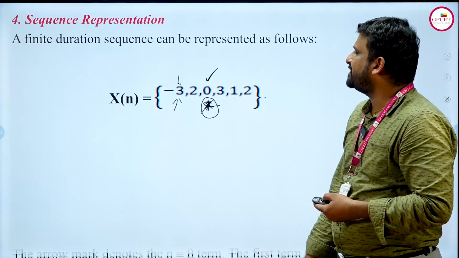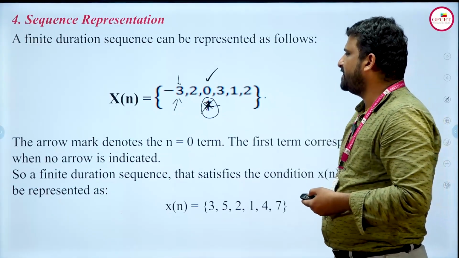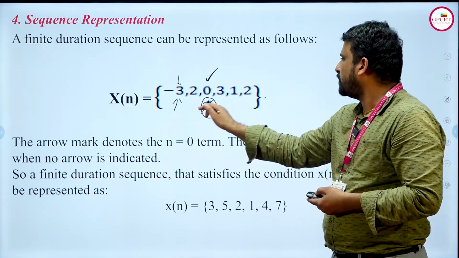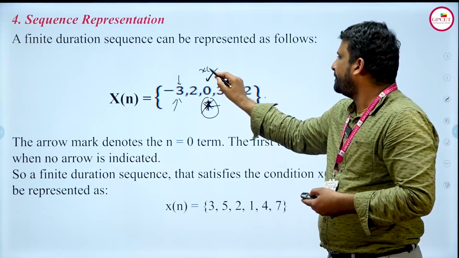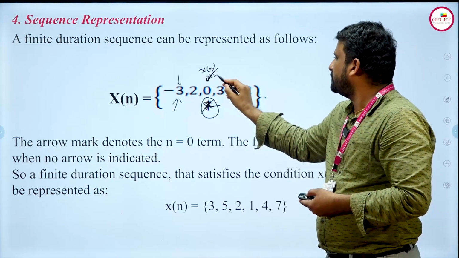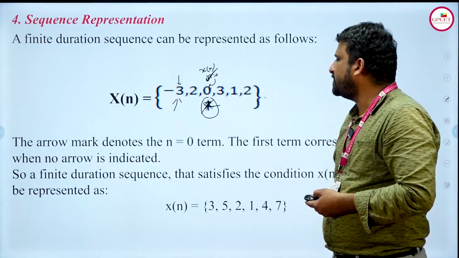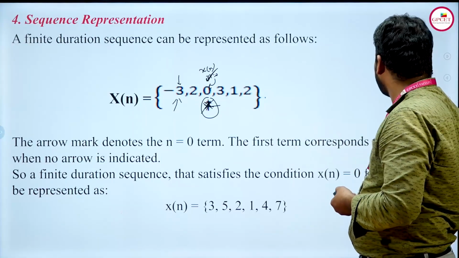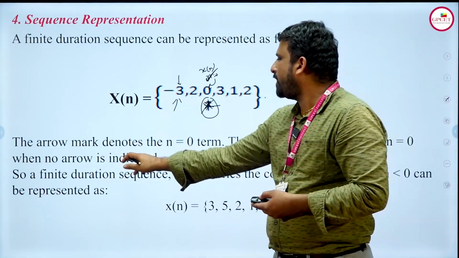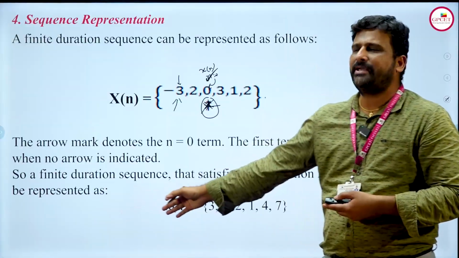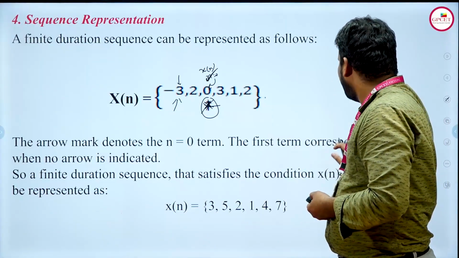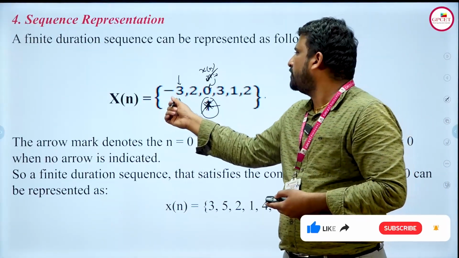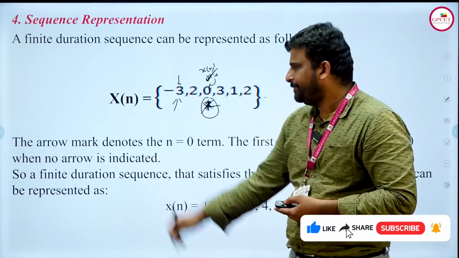So this is the sequence representation. And the same thing he is telling, the arrow mark denotes n is equal to 0. That is x of n, that is the n value equal to 0. So this is the value where the origin is going to start. The first term corresponds to n is equal to 0 when no arrow is indicated. What I have told you now, just when no arrow is indicated, then the first term corresponds to n is equal to 0, I am considering. Fine.